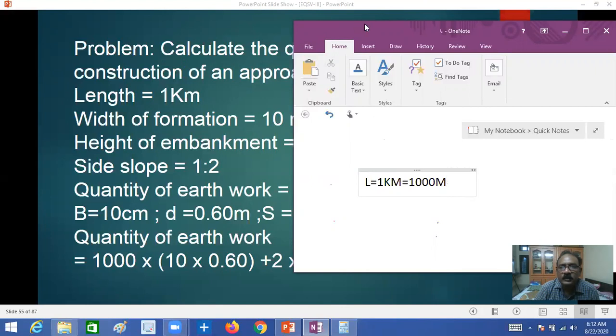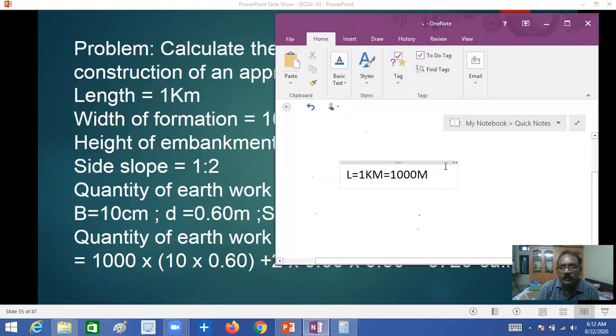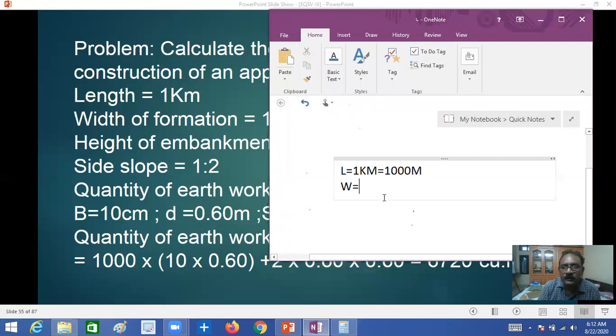What is the width of formation? You should know what is given in the problem. Width of formation, W, if you observe here, is 10 meters. This is the width of formation.